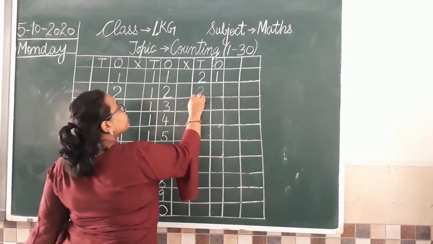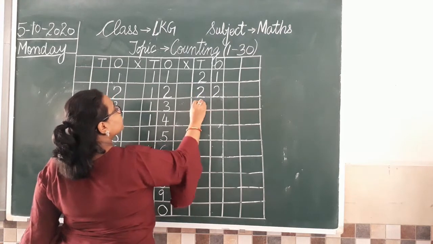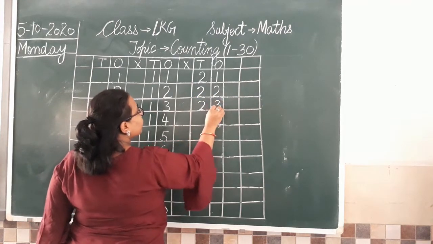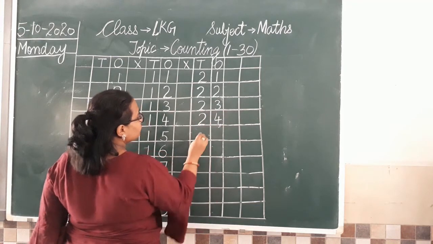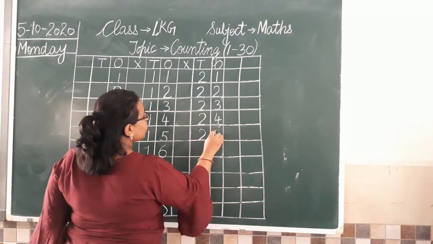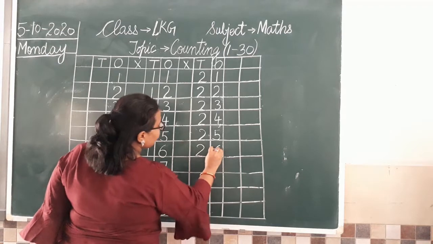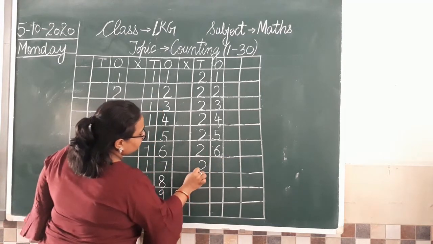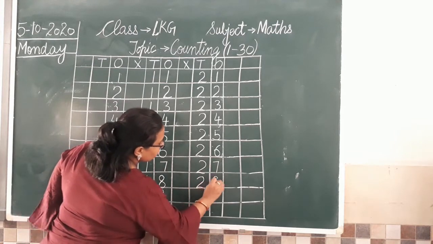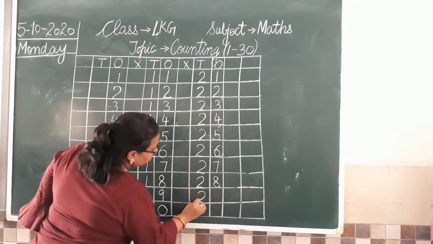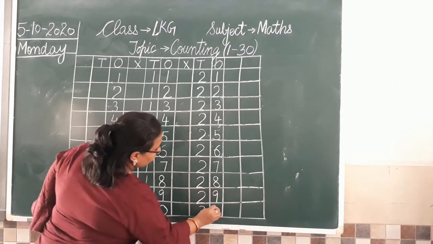Then we have 22, 23, 24, 25, 26, 27, 28, 29, 30.